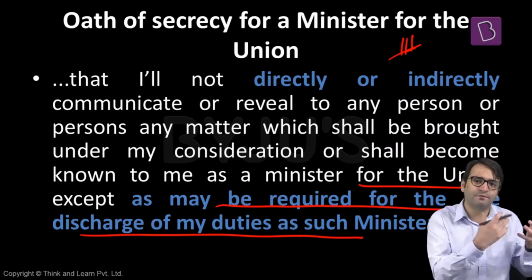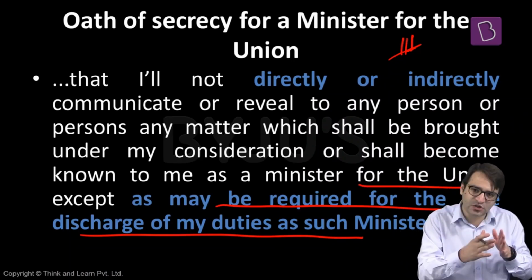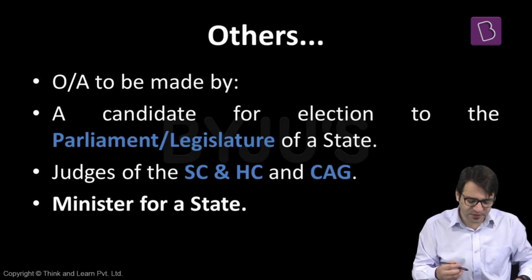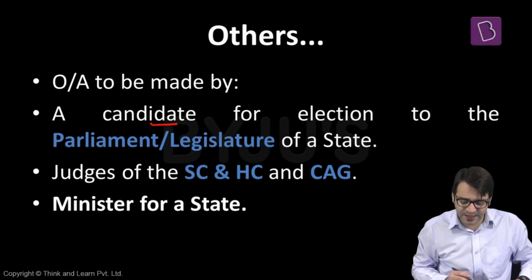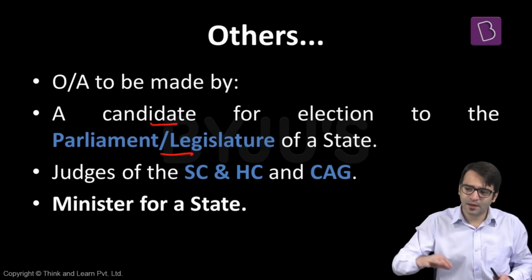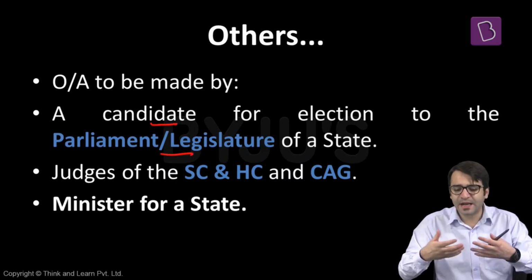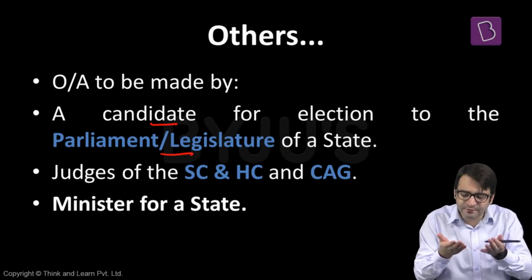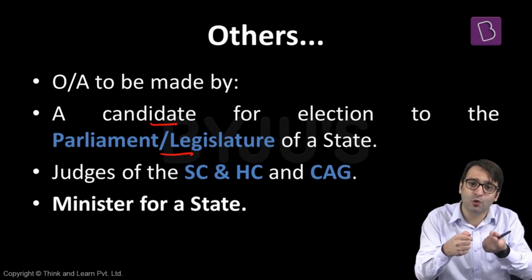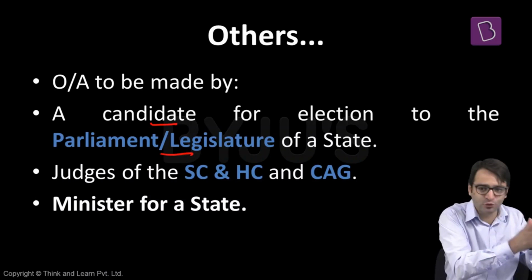But so far as other constitutional functionaries are concerned, their oath of office and oath of secrecy are mentioned in Schedule 3 of the Indian Constitution. Who are these other individuals? For example, the oath or affirmation to be made by a candidate for election to Parliament and state legislature. If I want to contest an election, whether to the state legislative assembly or to the Lok Sabha, I have to fill my nomination form before the returning officer. While filling my nomination form, I am also administered an oath by the returning officer. That oath is also mentioned under Schedule 3 of the Indian Constitution.